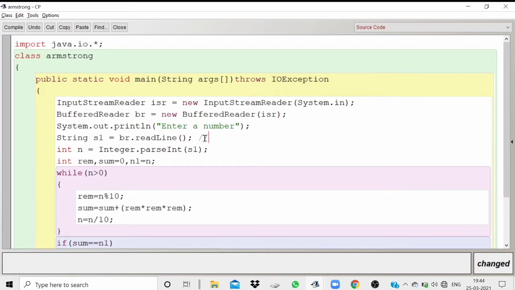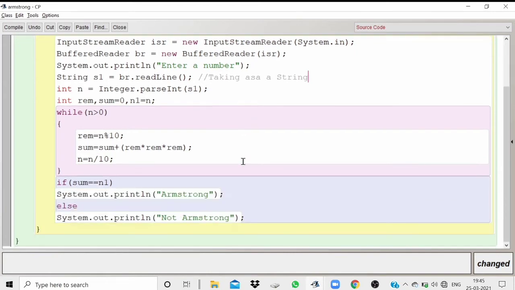Now if I want to write the comment for this line, String s1 is equal to br.readLine, the comment for this we can write as taking the input and storing it as a string. So we'll be writing over here, taking the input as a string. Similarly, we can write a lot of comments in this.